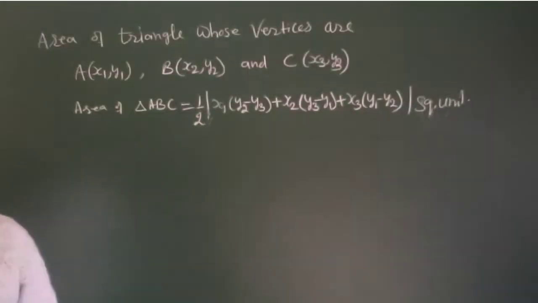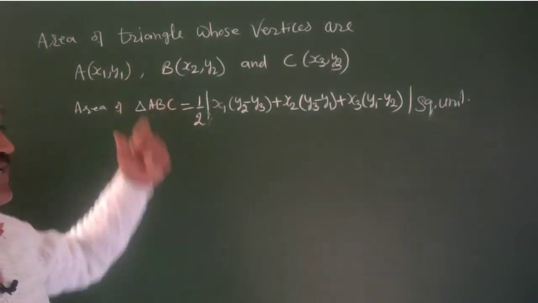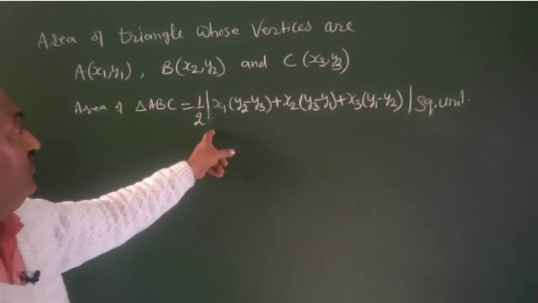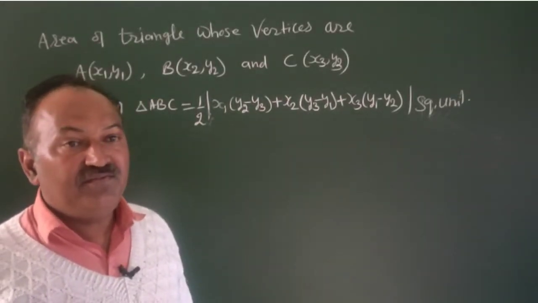This is the formula for the area of the triangle ABC, with 1 by 2 and taking modulus, because the area of the triangle cannot be negative.